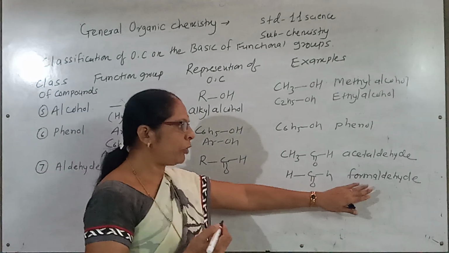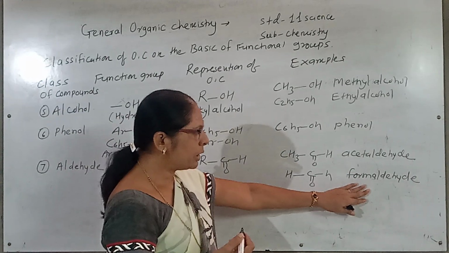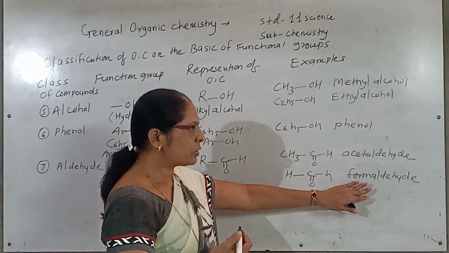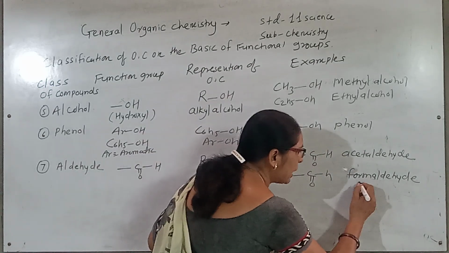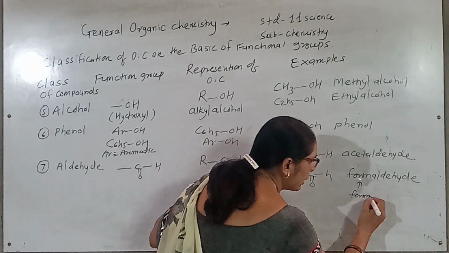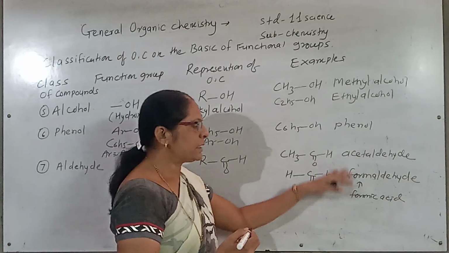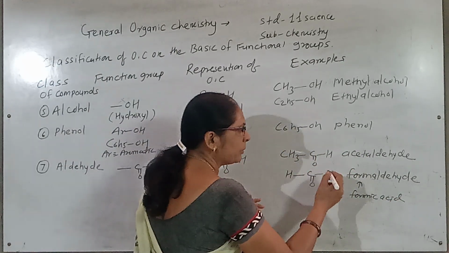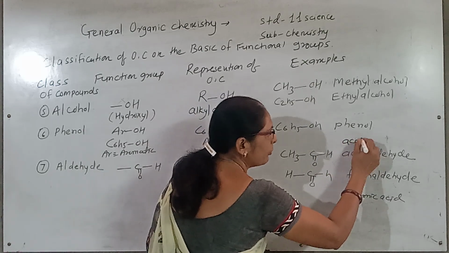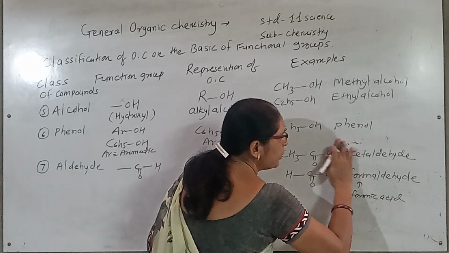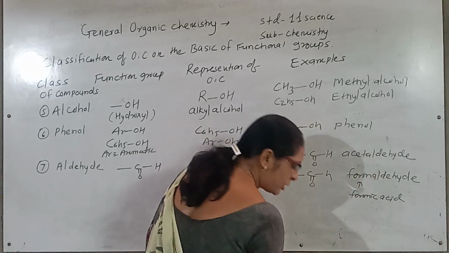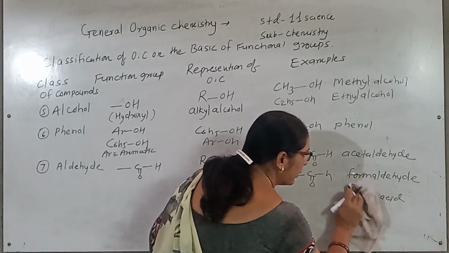Formaldehyde is obtained from formica, therefore its name is given as formaldehyde, because formaldehyde is obtained from formic acid. Formic acid is obtained in red ants. Acetaldehyde is obtained from acetum. Acetum means vinegar, and therefore its name is given as acetaldehyde.